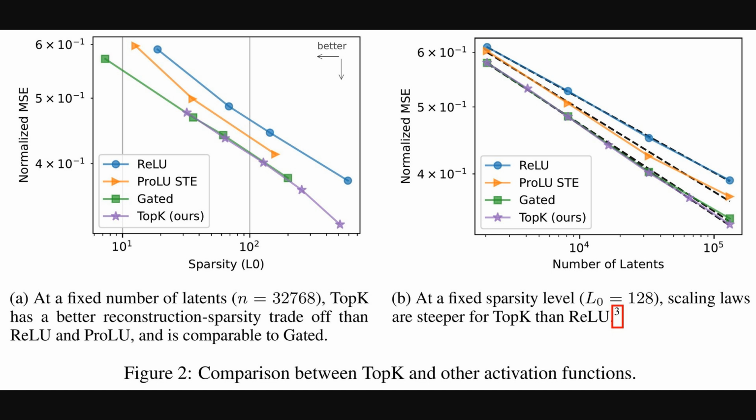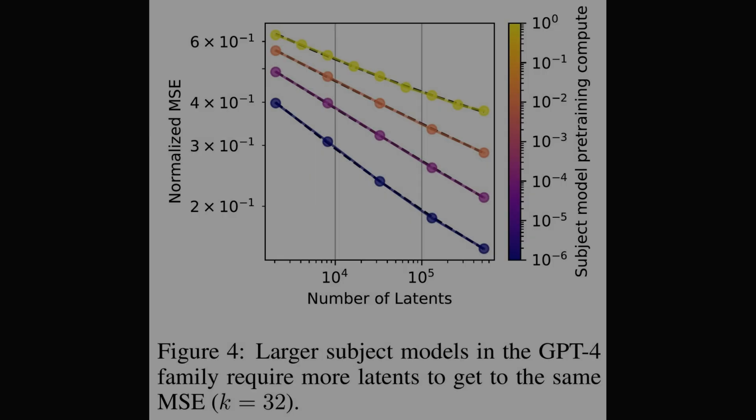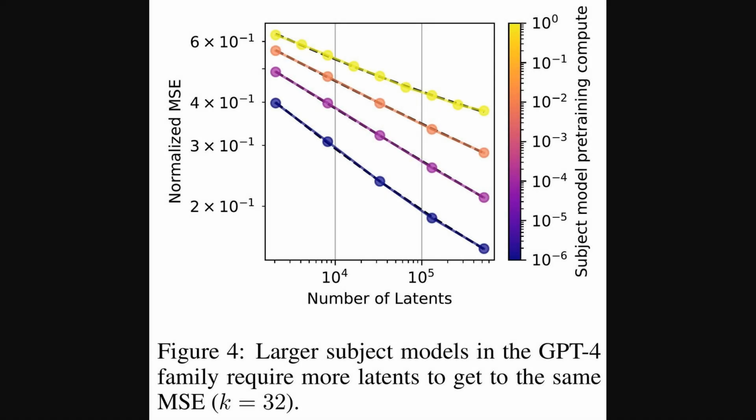Then on the right, at a fixed sparsity, top K's scaling with the number of latents is steeper, meaning its performance improves more rapidly. Okay, so now we see how the size of the underlying language model, what they call the subject model, impacts things.